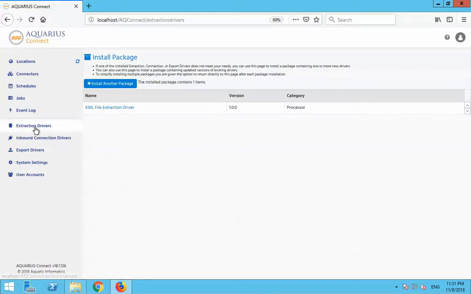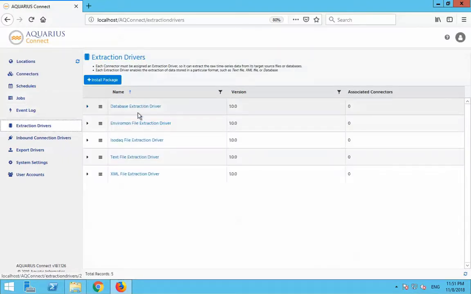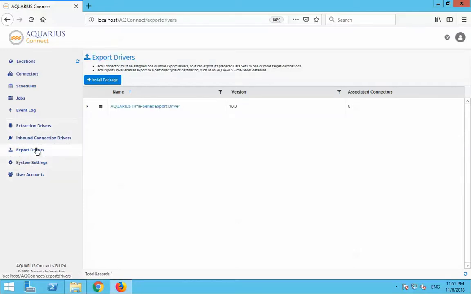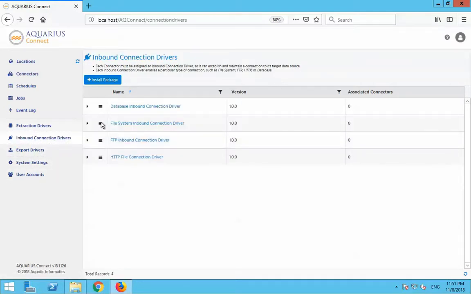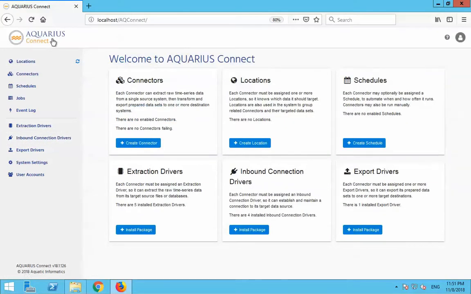Okay, and now if we click on these driver categories, we should see that there are several items in extraction drivers, one item in export drivers, and a few items in the inbound connection drivers menu. And at this point, we have a fully working AQUARIUS Connect system ready for configuration.